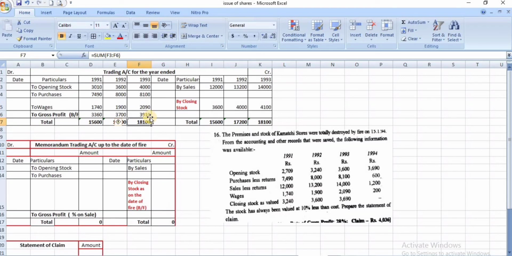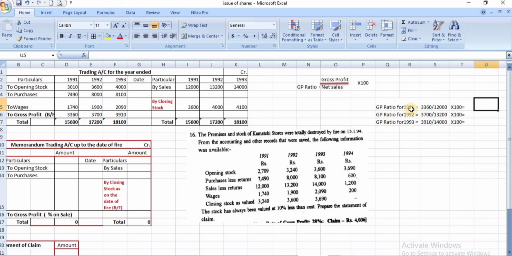You have to find the GP ratio for 3 years. We have to find out the gross profit ratio for 91, 92, 93. So gross profit ratio is GP divided by net sales into 100. For each year you have to find out the gross profit ratio. So first year this comes to 28%, second year 28%, third year 28%. Therefore the average GP ratio is 28%.